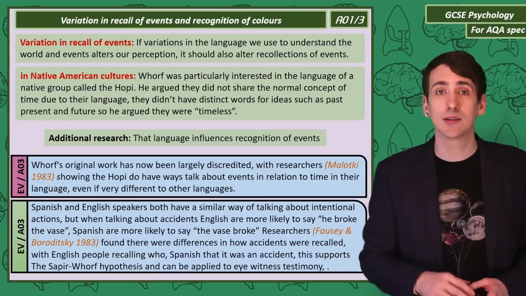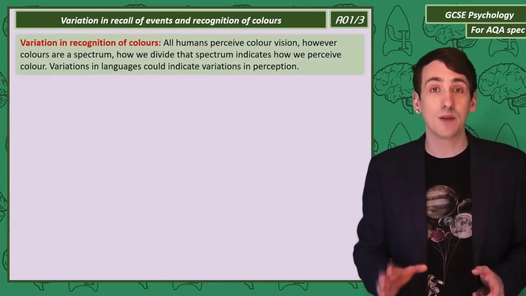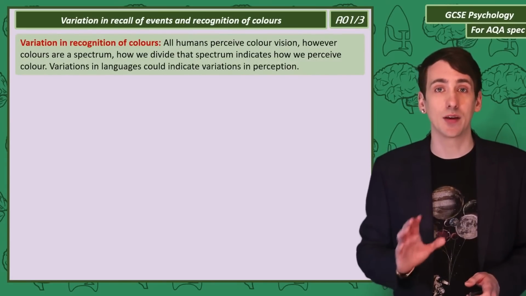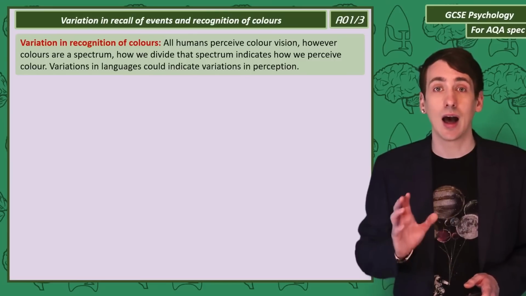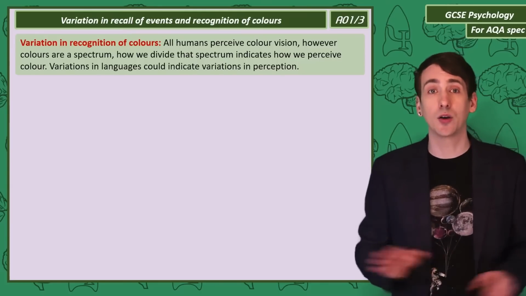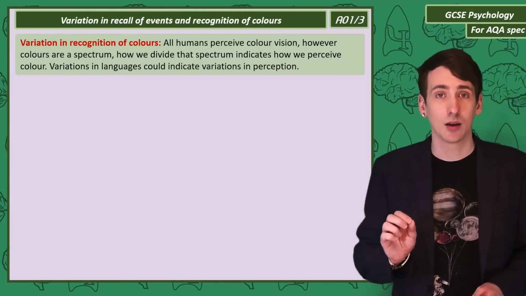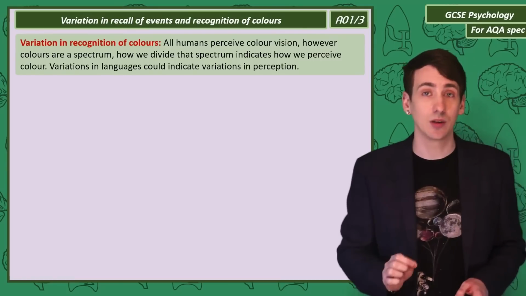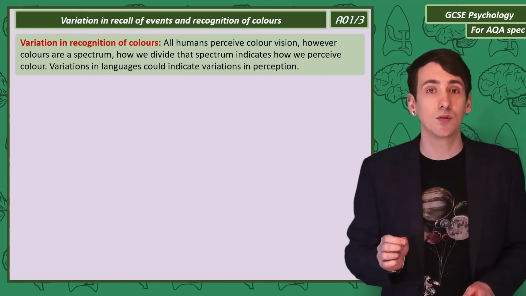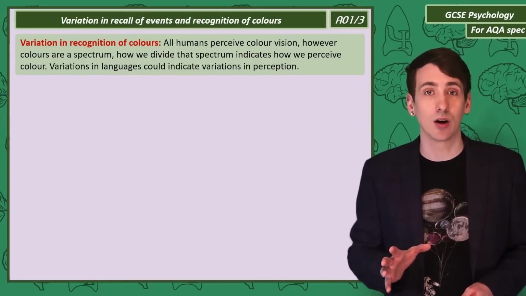We've looked at the recall of events, let's finish the video with recognition of colours. Now, there's a very interesting range of research about the development of colour words in language and what that tells us about perception. And the research in this field has been argued all over the decades. I'm only going to mention a little bit here because I'm trying to keep these videos to just what you need for your GCSE. But in the comments of this video and on my website, I'm going to share a link to a really interesting video by Vox.